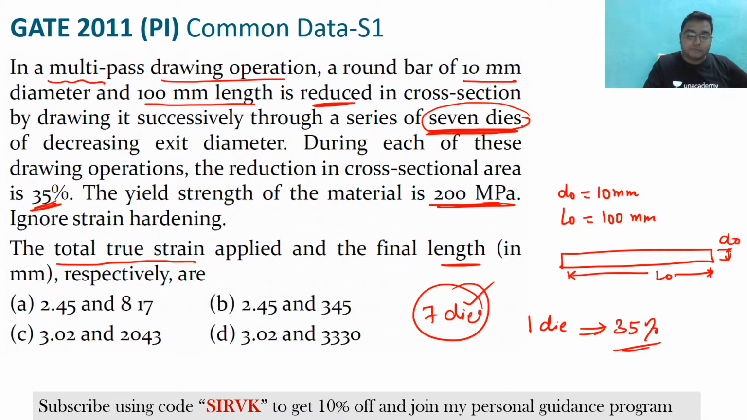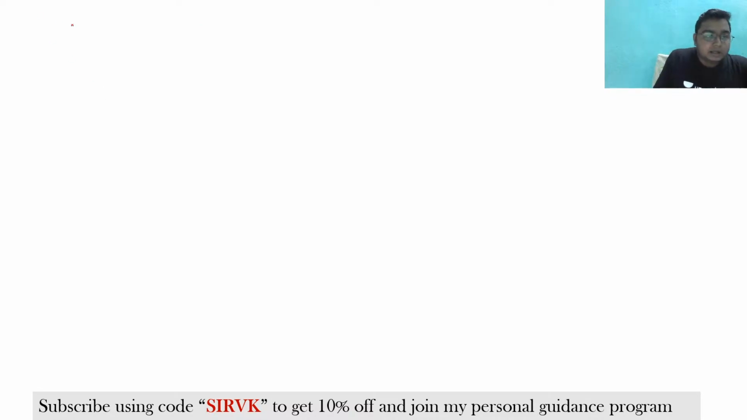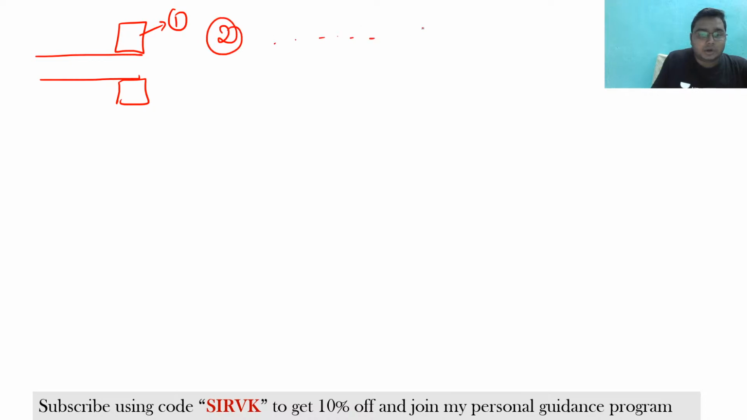First thing that you should always remember is that you are passing the wire through 7 dies. Try to understand, this is the wire, this is die 1. Again die 1, die 2, up to 7 dies are there.